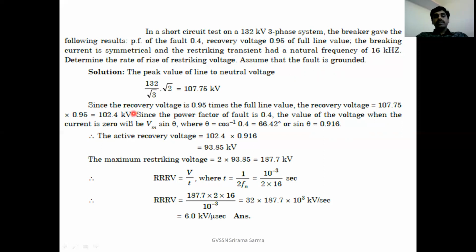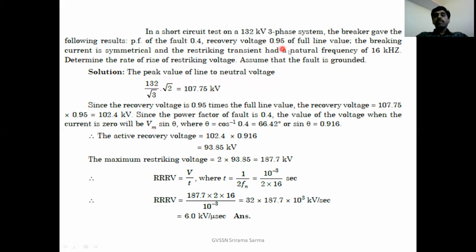Then directly we can write the active recovery voltage equal to k into Vm into sin theta. What is Vm? They have given it is 0.95 times the full line value. First, you have to calculate the peak value of the line to neutral voltage, root 2 times 132 by root 3. It is the peak value of the line to neutral voltage. So the recovery voltage is 0.95 times the full line value they said. Therefore, the recovery voltage is given by 107.75 into 0.95, that is 102.4 kilovolts.